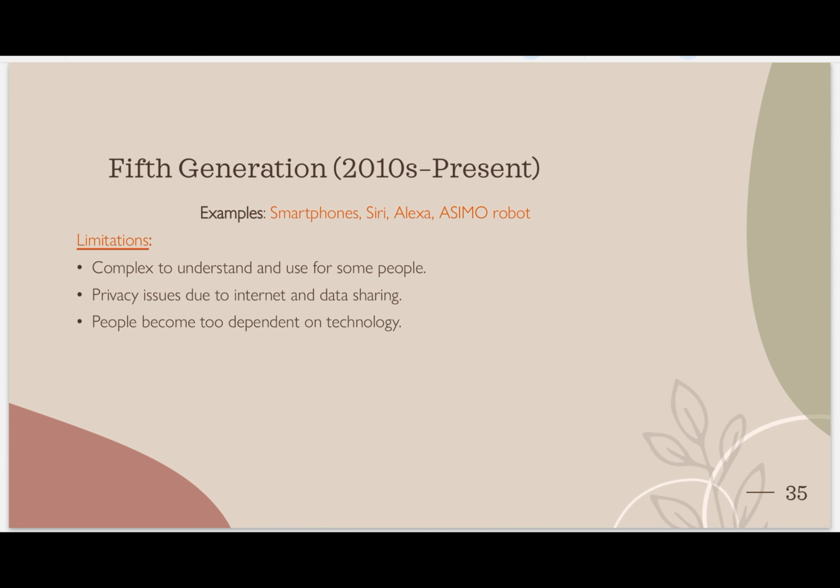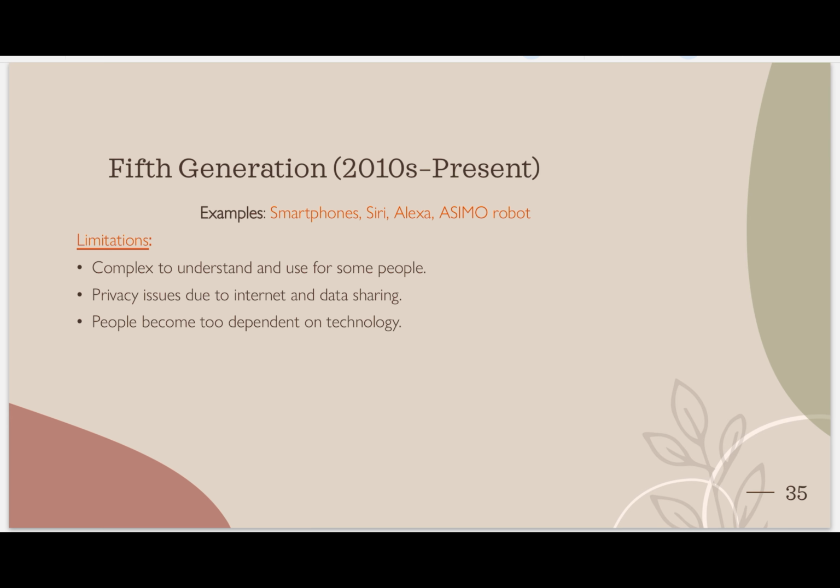See, examples are smartphones. As I say, Siri, Alexa, Asimo. What is Asimo? Asimo is the first robot that humans ever made. His name is Asimo.